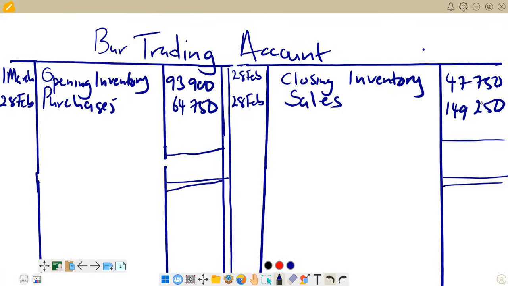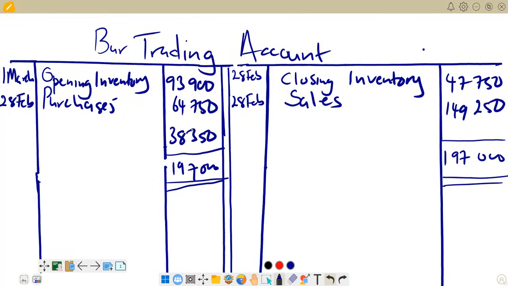And if you add 47,750 plus 149,250, this is the bigger side, you're going to get 197,000. So this one is going to come on both sides. It's the bigger side, 197,000. And then you say 197,000 minus 64,750 minus 93,900 to get the balance that is supposed to go to the income and expenditure, which is 38,350.